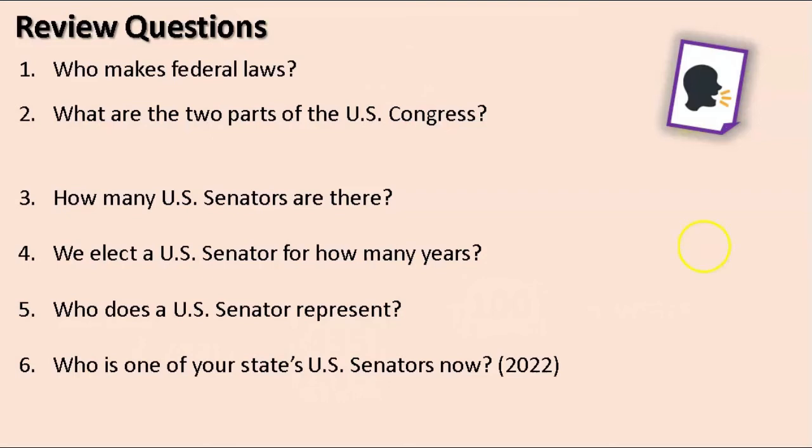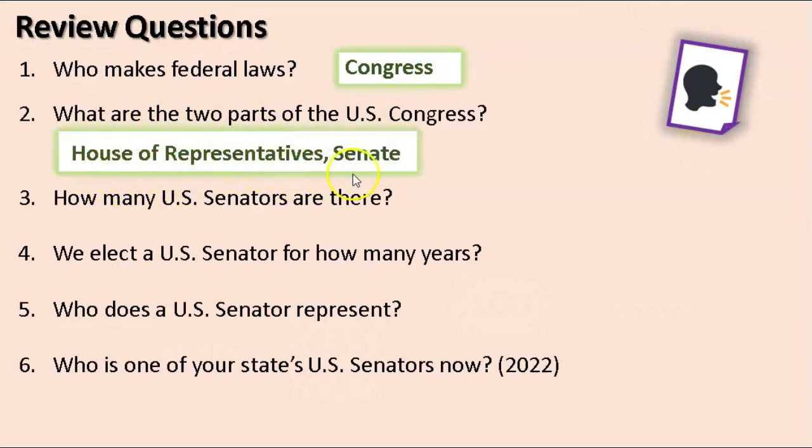Review time. You may want to pause the video and try to answer the question by yourself. Who makes federal laws? Congress. What are the 2 parts of the U.S. Congress? The House of Representatives and the Senate. How many U.S. senators are there? 100. We elect a U.S. senator for how many years? 6.